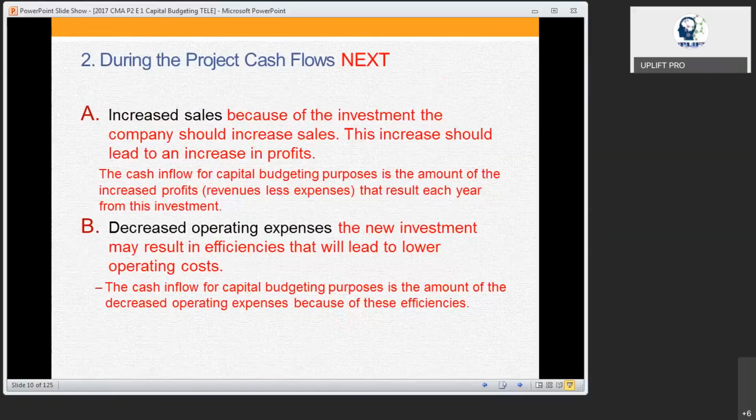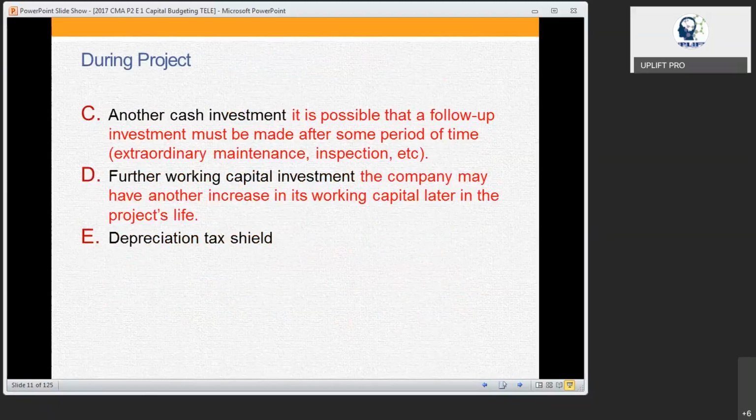And because of the new machinery, there could be other expenses you may have reduced. Because of the new technology, you may need fewer persons. Earlier ten were working. Now, because of the new machinery, all electronic auto control, only two operators are enough. So you may save the cost of another 4 employees or something like that. So that has to be considered. So what is the increased revenue and what is the decreased operating expenses has to be considered, right?